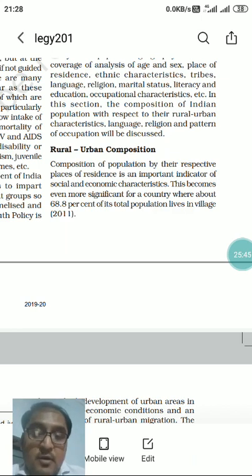So the number of people varies from just 200 people to nearly 17,000 persons in some of the states like Kerala. Some of the villages in Kerala have more than 17,000 people staying in that particular village. So there is huge variation.